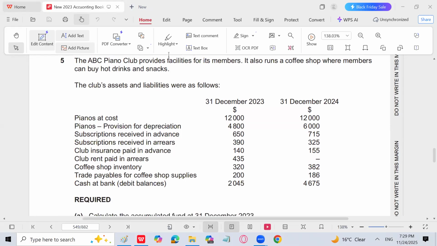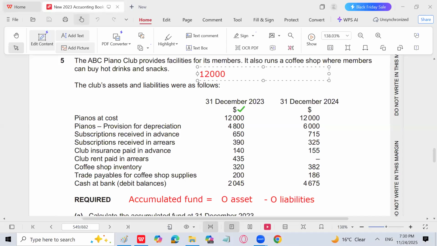Accumulated fund is going to be very easy, as we have discussed in the last question also. If you want to calculate accumulated fund, it is opening assets minus opening liabilities. So I can write the calculation here, because only the calculation is required. We use this data to find accumulated fund. Pianos at cost is an asset, 12,000.